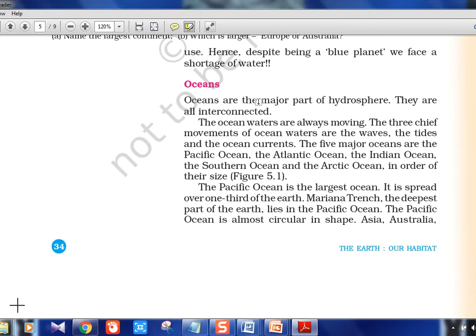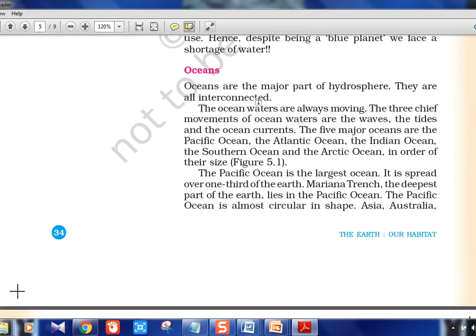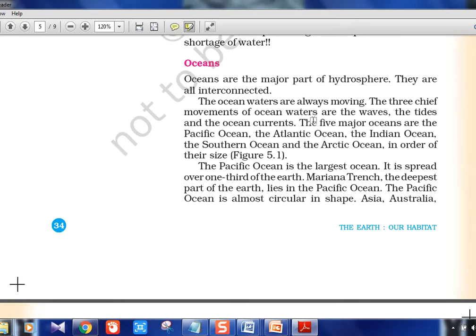Oceans are a major part of the hydrosphere and are interconnected. We have already seen that ocean waters are moving. Now these three we will be seeing in detail in other class textbooks later: wave, tide and ocean current. Wave, tide, ocean current, we have to see in detail. UPSC asks multiple questions in prelims also, in mains also.